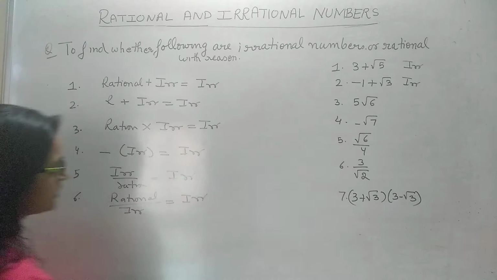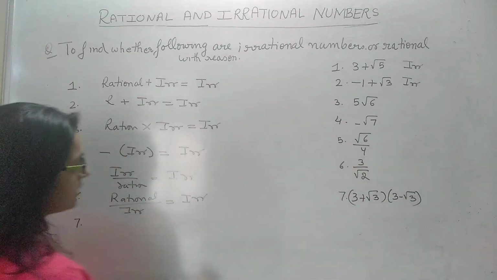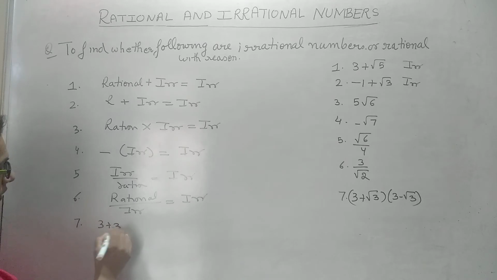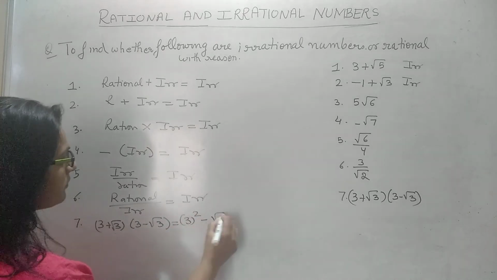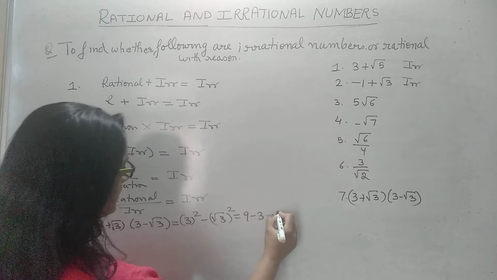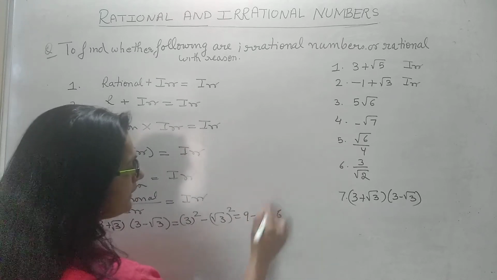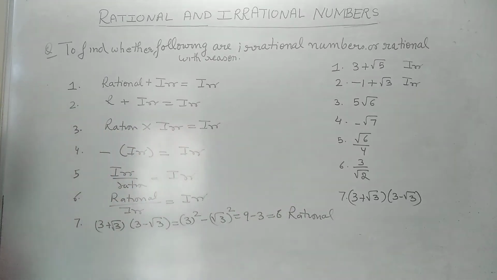Directly we can write. What about the seventh part? Seventh part we have to evaluate. It is of this type, that is A plus B, A minus B. So when you solve it, it is A square minus B square. 9 minus 3, which is 6, which is an integer, and an integer is a rational number. So out of all these numbers, only the last number is rational, the rest are all irrational numbers.